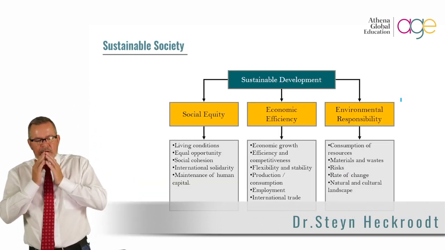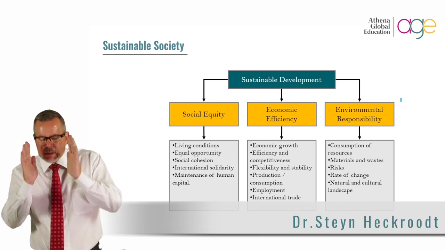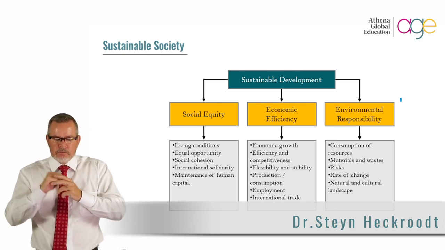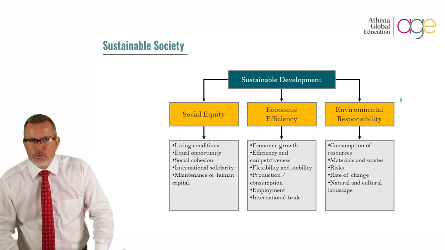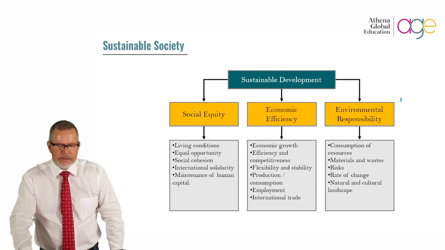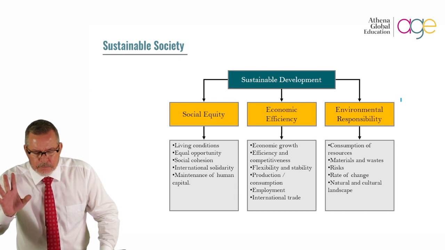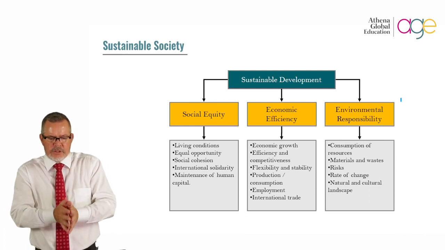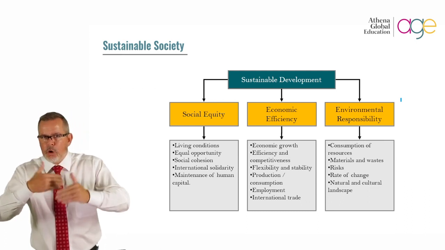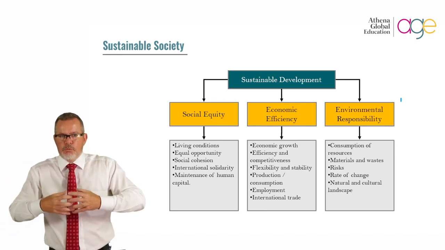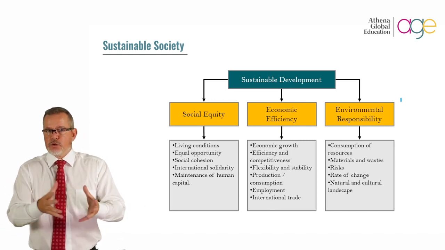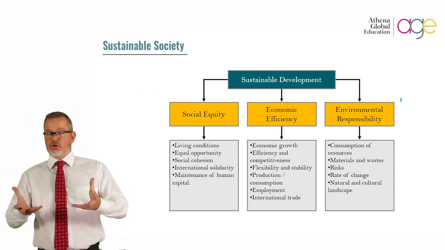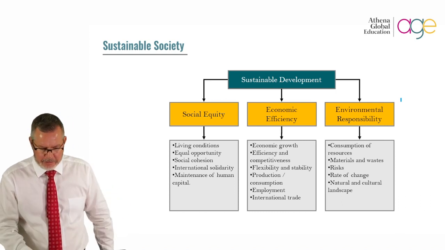Now let's look at sustainable development. The components that we're talking about when we look at sustainability are always social equity, economic efficiency, environmental responsibility. Components are, apologies, social, economy, environment. So the one would be more focused on people, living conditions, equal opportunity. The other one more the economic mechanism that I have to produce what is required for us to achieve sustainable goals. And environmental responsibility, the rate of consumption, extraction of raw material, and whether I am putting back.